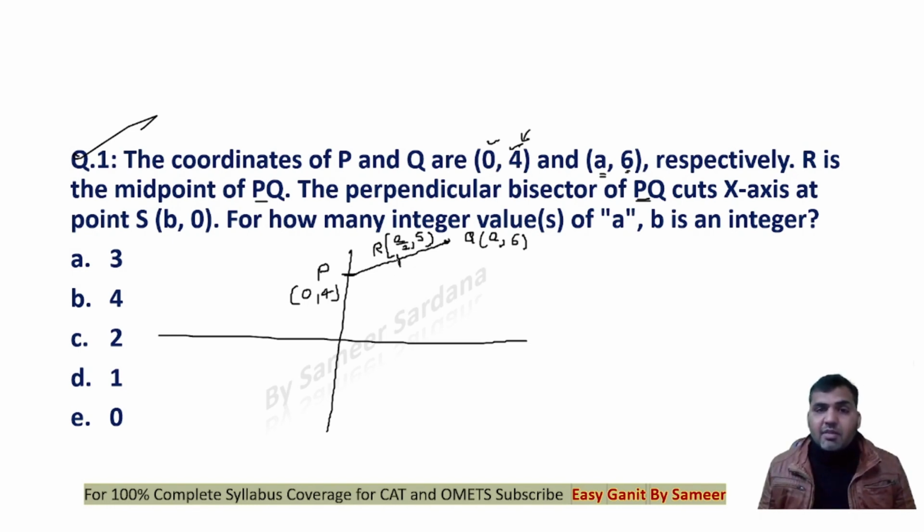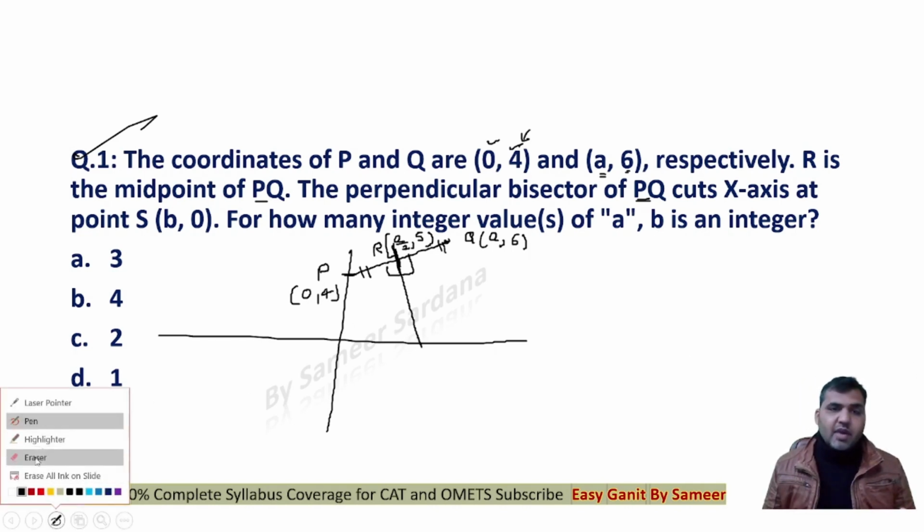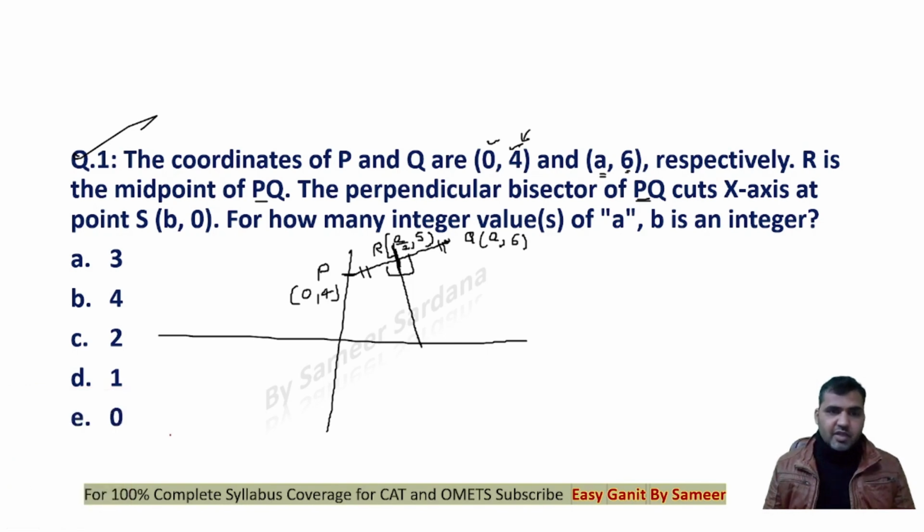Now the perpendicular bisector of PQ cuts the x-axis at (b, 0). Now you are taking a perpendicular bisector of PQ, right? A perpendicular bisector of this is cutting the x-axis, right? This is a perpendicular bisector, right? That means it will pass through the midpoint. If it is a perpendicular bisector of the line PQ, it must pass through the point R, because R is the midpoint, and because it is the perpendicular bisector, it must pass through the midpoint.